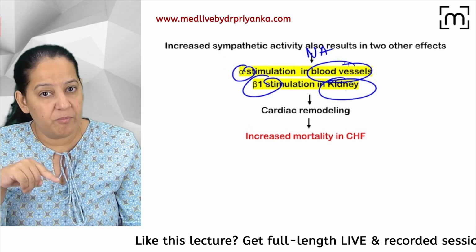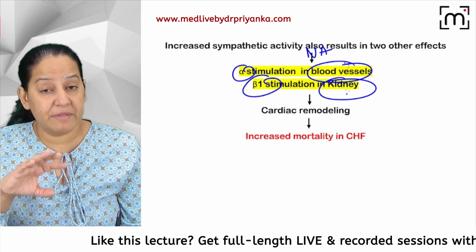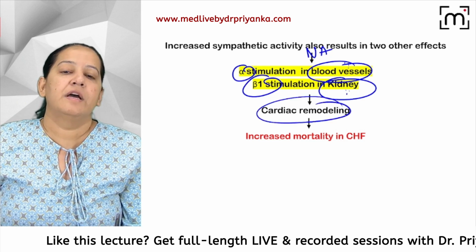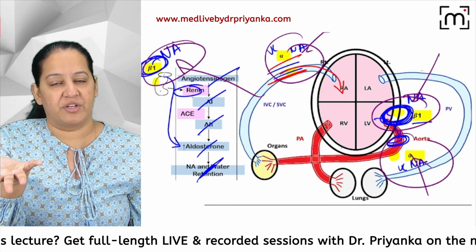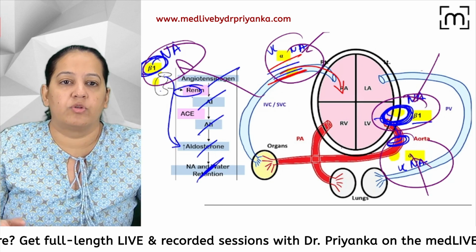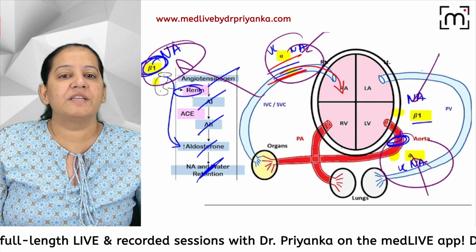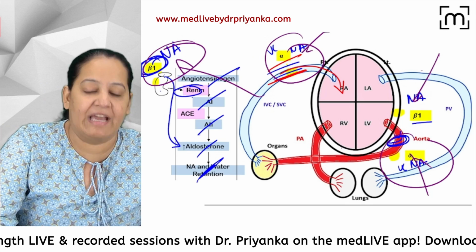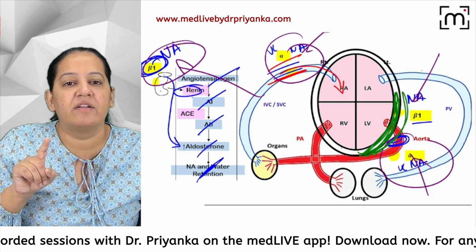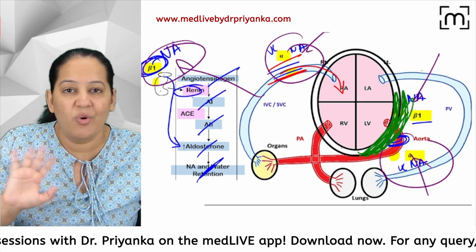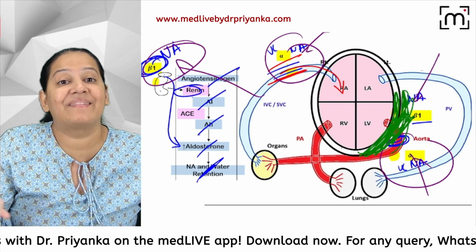Because of both of them, the workload on the heart is increased. You know what will happen when the workload on the heart is increased? The heart is unable to perform its function, and you are giving more workload to the heart. So the heart will try to compensate by causing thickening of the left ventricular wall. Thickening of the left ventricular wall is a bad thing.